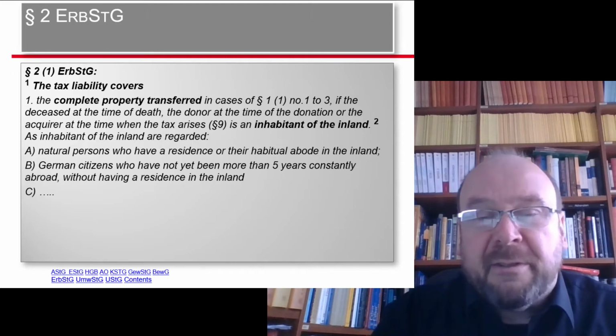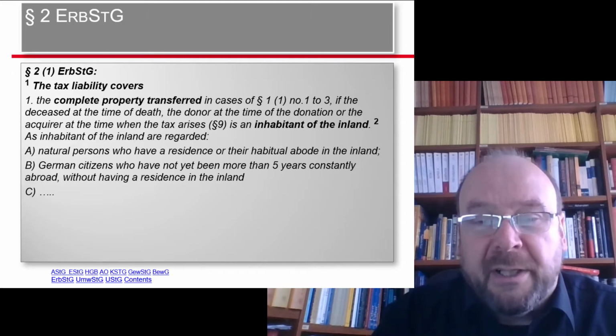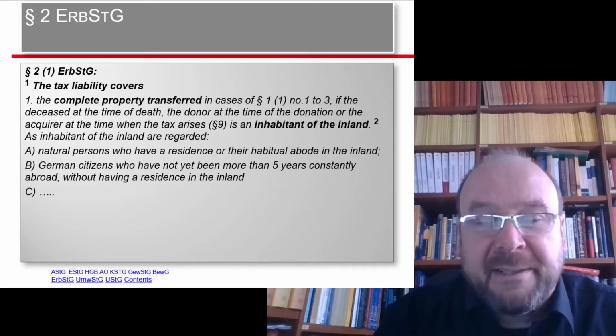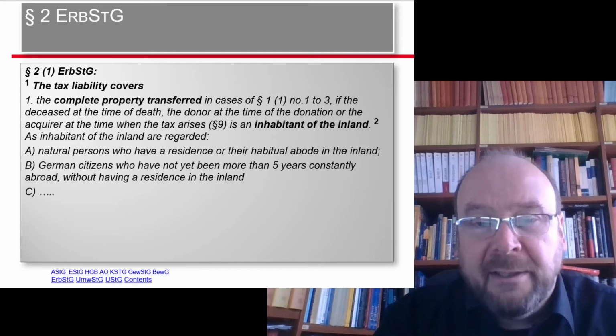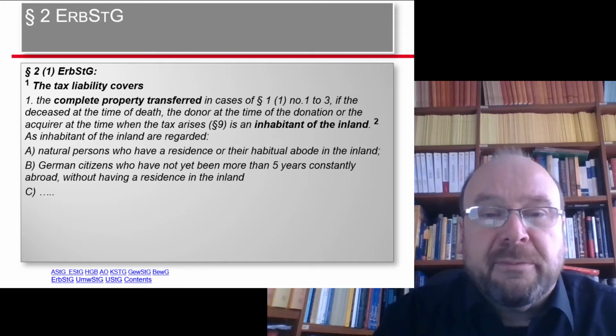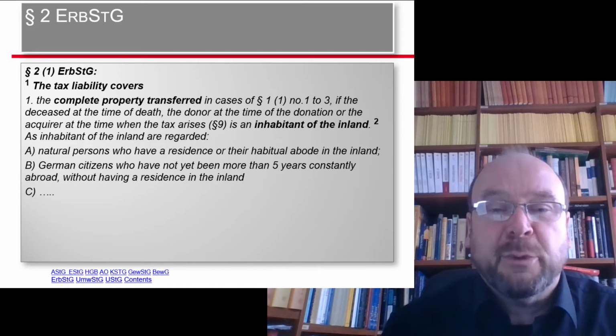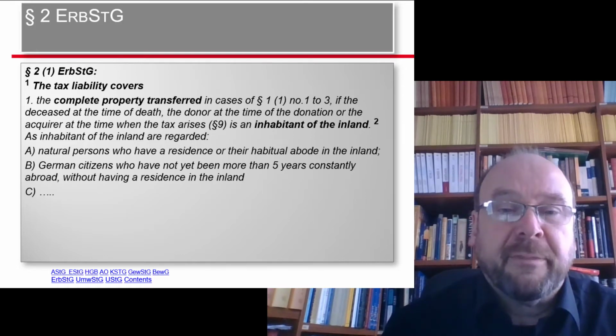So paragraph 2.1, number 1, in combination of sentence 1 and sentence 2, letter a, gives us the proof that this is a case of unlimited tax liability and covers the worldwide property transfer.